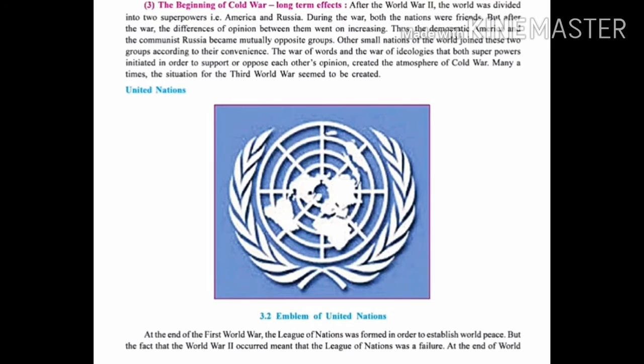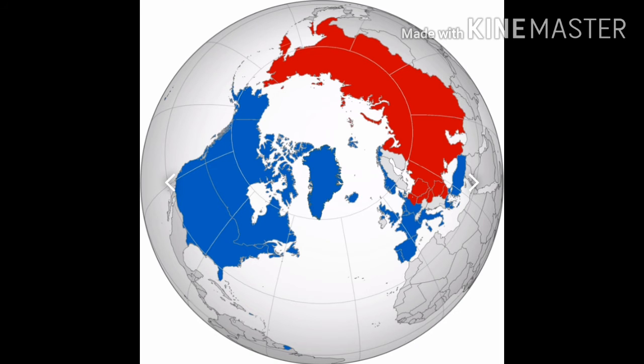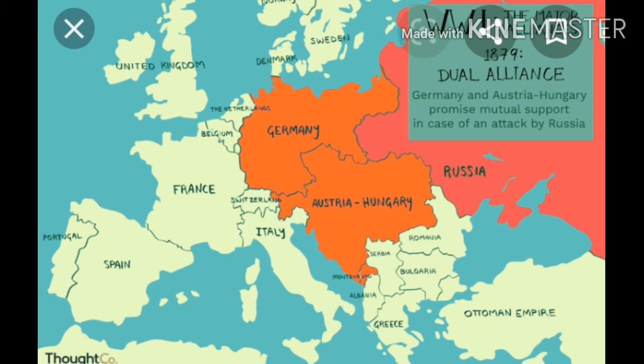It means other nations joined whichever nation they thought would benefit them. According to the convenience of their own nation, these small nations joined these two groups. The war of words and the war of ideologies that both superpowers initiated in order to support or oppose each other's opinion created the atmosphere of Cold War.